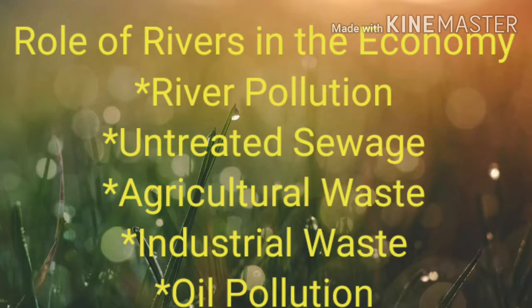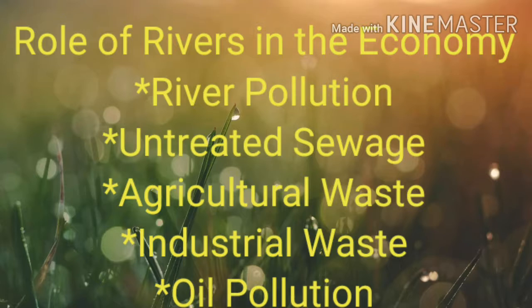Let's discuss industrial waste. Students, chemical waste products of industrial processes are sometimes discharged into rivers. These substances may enter the water in such high concentrations that fish and other animals die immediately.